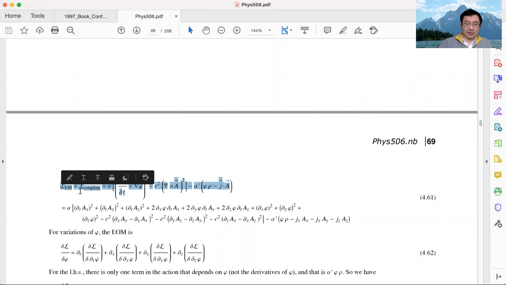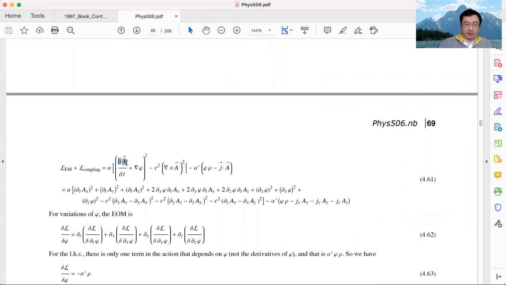Which term contains AX? Well, this one contains AX, but it's not AX, it's a time derivative of AX. This one contains AX, but again, it's not AX, it's a spatial derivative of AX. There is only one term that contains AX, that's this one. This J dot A contains JX times AX. That's the only AX term we have in the Lagrangian density. Because this is the only term that contains AX, when we take the derivative of the Lagrangian density with respect to AX, we get only one term.